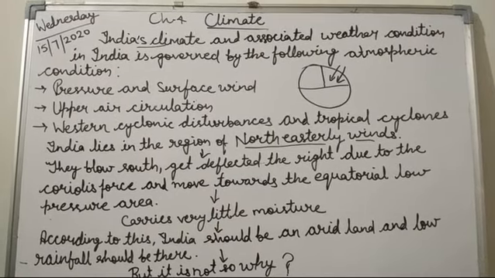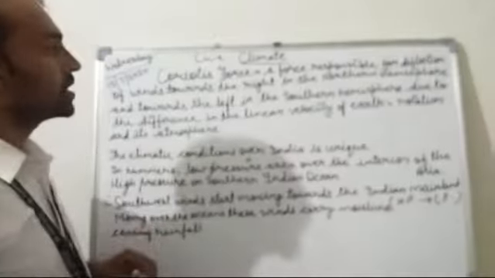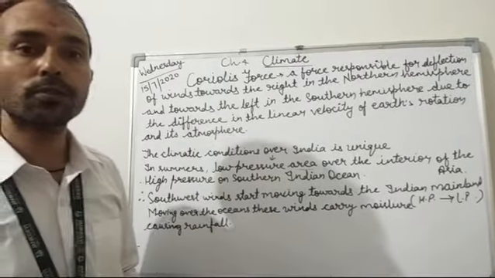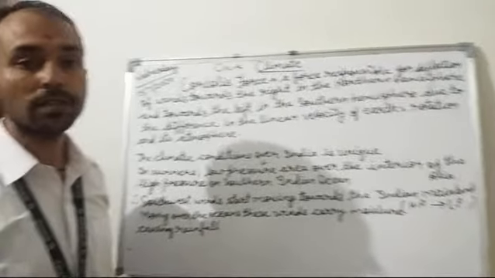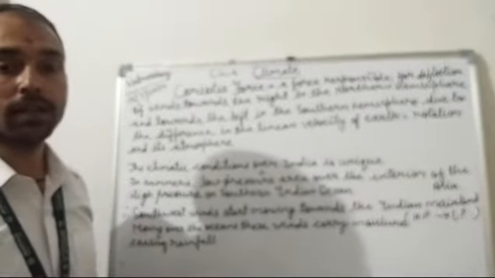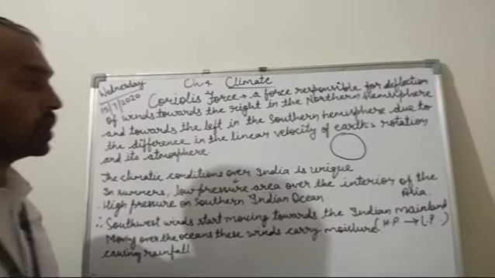Now let's learn what the Coriolis force is. As I told you, it is also known as Ferrel's law. This is a force which is responsible for the deflection of the winds. As we have already learned, winds flow from high pressure to low pressure areas.